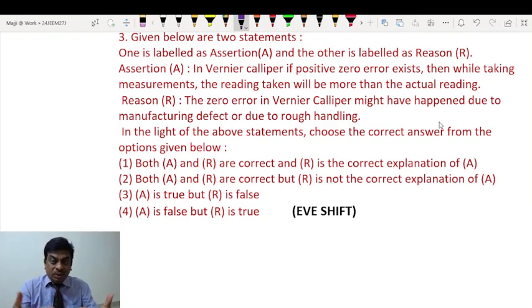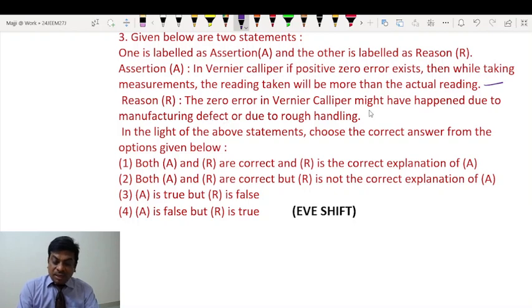That means when the two jaws meet each other, with nothing in between, the reading should be zero, and it is already showing some positive non-zero reading. So we say the error is on the higher side and we get a measured value more than the true value. In such a case the correction will usually be negative. Right. So this is true students.